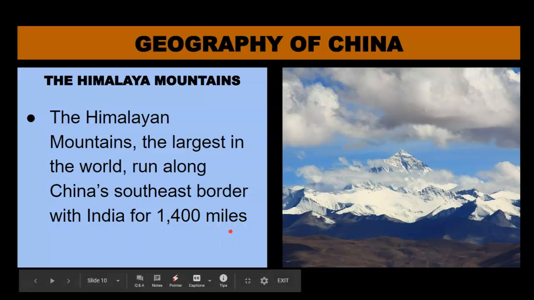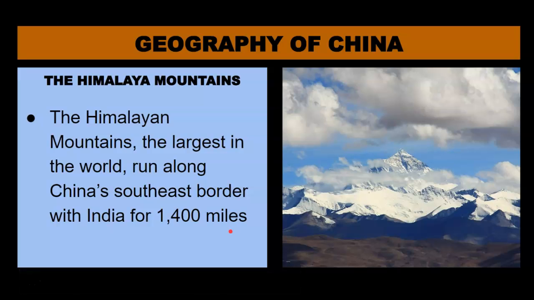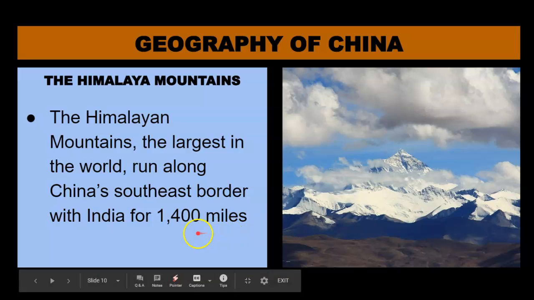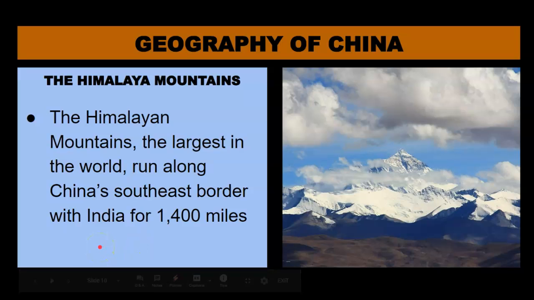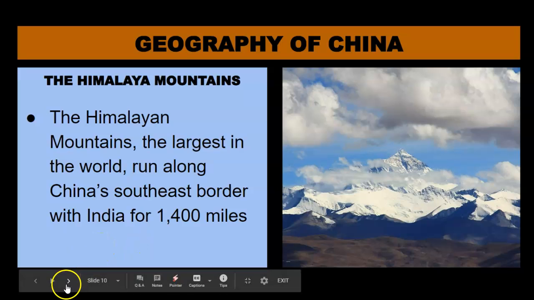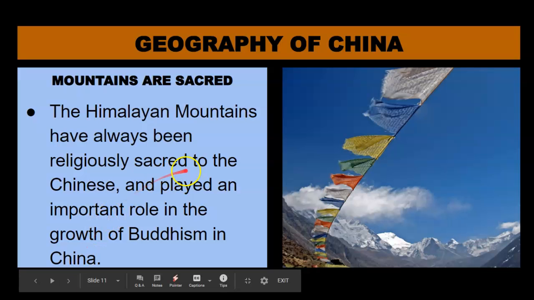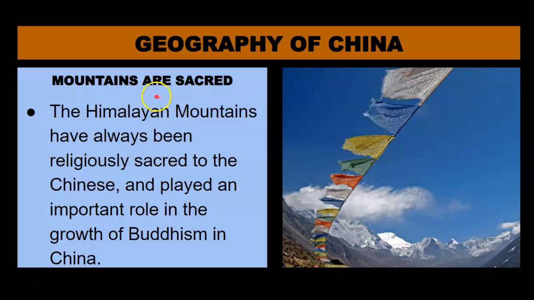Okay, so now, again, back to our starter question. How could geographic features help defend a country? If you have a mountain range that's 1,400 miles long and 29,000 feet high, I think you could imagine how that might form a barrier from invaders. Moving on. Not only were the Himalayan mountains a political force for defense, they also were of cultural and religious importance to China. So mountains are sacred.